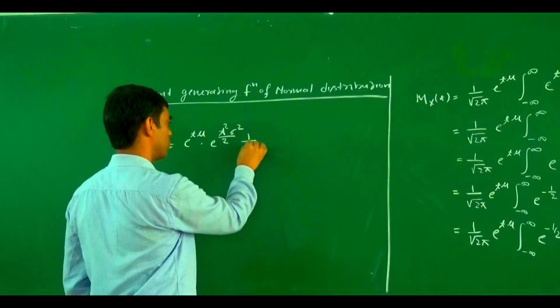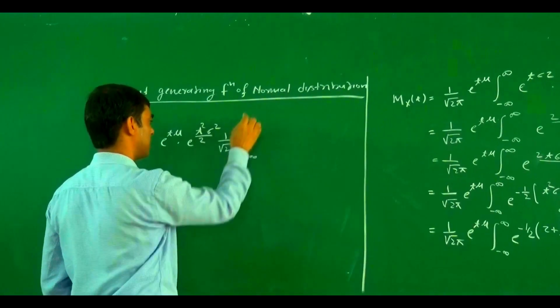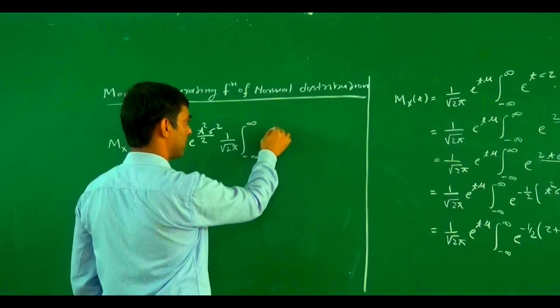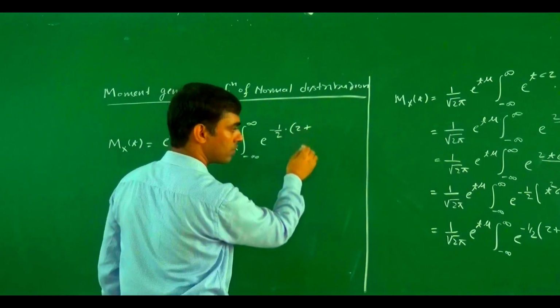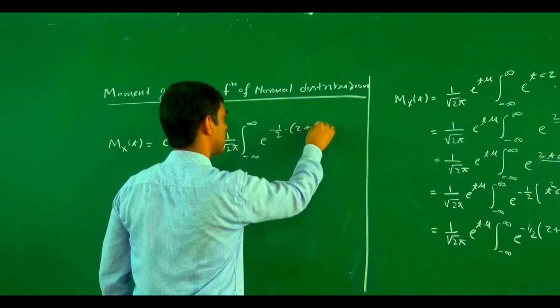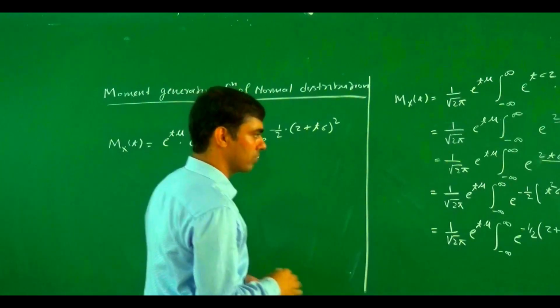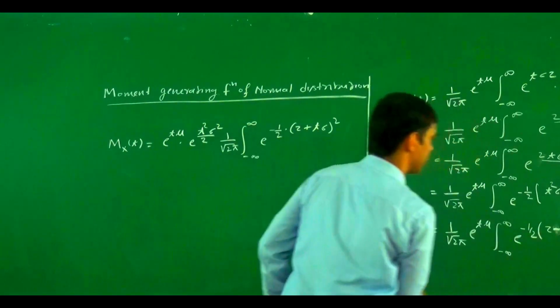Inside, this becomes 1 upon under root 2 pi, integral from minus infinity to infinity, e to power minus 1 by 2 into z plus t sigma whole square. Sorry, it is z minus, not z plus.